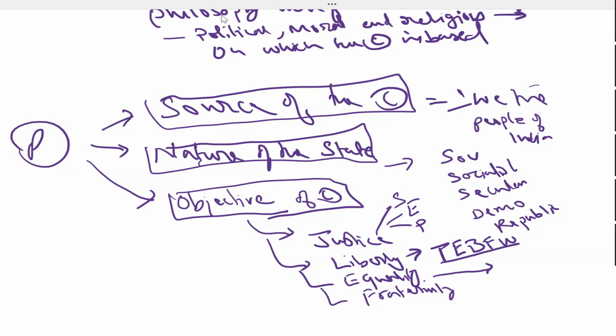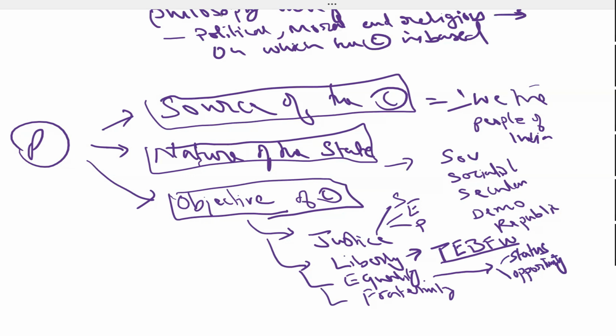What kind of equality is being described or prescribed in the preamble of the Constitution? Equality of status and opportunity. A lot of questions are asked on these concepts only. Equality, what kind? Status and opportunity. Liberty, what kind? Thought, expression, belief, faith, and worship. What kind of justice? Social, economic, and political justice.